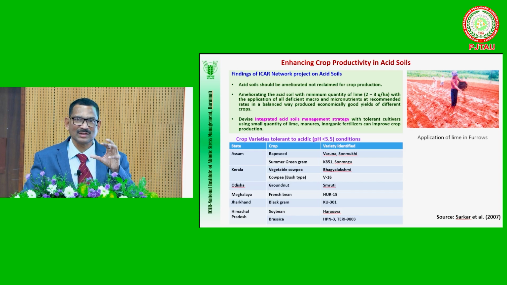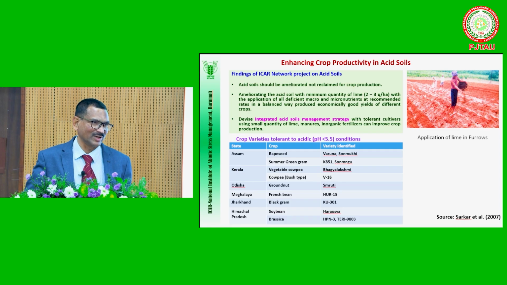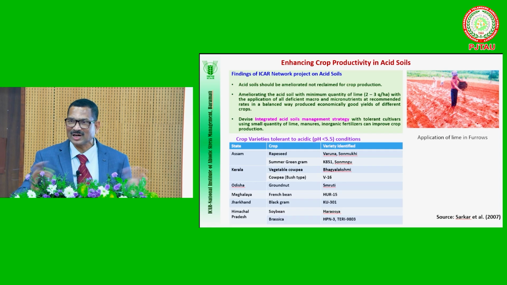If we want to go to that, all of you know the Shoemaker method for lime requirement. Based on the pH, if you want to bring the pH from below 5.5 to a neutral level, 6.5 to 7.5, a lot of liming material is required. It is a very costly process. That is why it is not becoming popular.